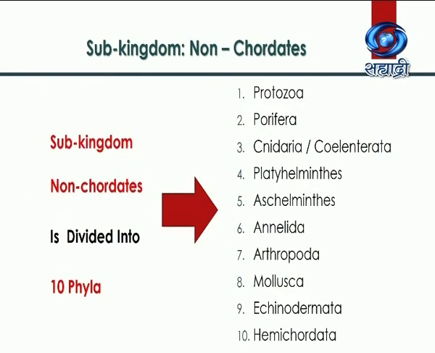As per the traditional system of classification, this subkingdom is classified into 10 phyla, namely Protozoa, Porifera, Cnidaria or Coelenterata, Platyhelminthes, Aschelminthes, Annelida, Arthropoda, Mollusca, Echinodermata and Hemichordata.